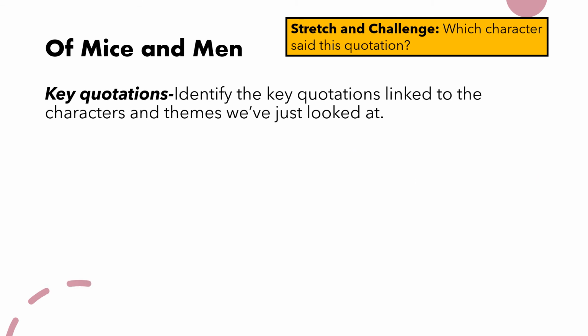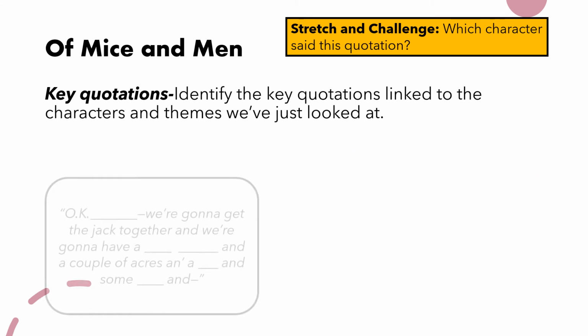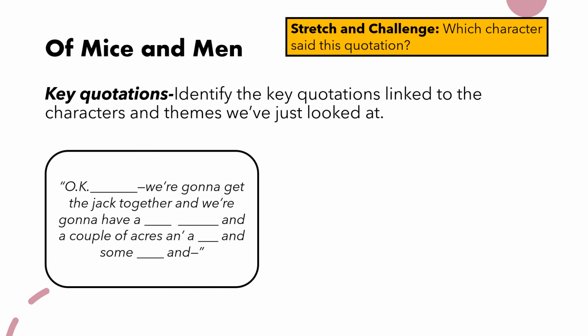So now we're going to look at the third and final quotation. Okay, blank, we're going to get the jack together and we're going to have a blank blank and a couple of acres and a blank and some blank and. Now this is quite a difficult one. It's one you probably would have heard time and time again, but it is quite difficult to think what goes into those spaces. So if you need a bit more time, pause the video. I'm going to go ahead and reveal the answer.